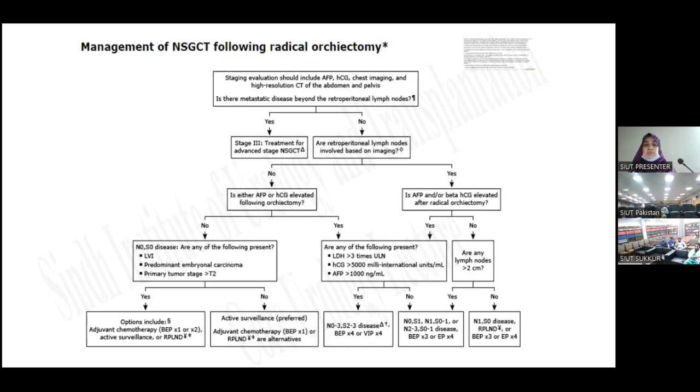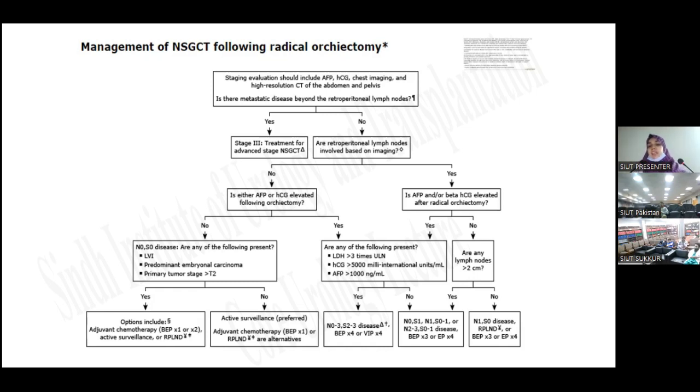And if the tumor markers are elevated after orchiectomy, then we will look for how much they are increased. If they are within S3 level, then we will go for BEP 4 cycles or VIP 4 cycles. If not, then we can give BEP 3 cycles or EP 4 cycles.